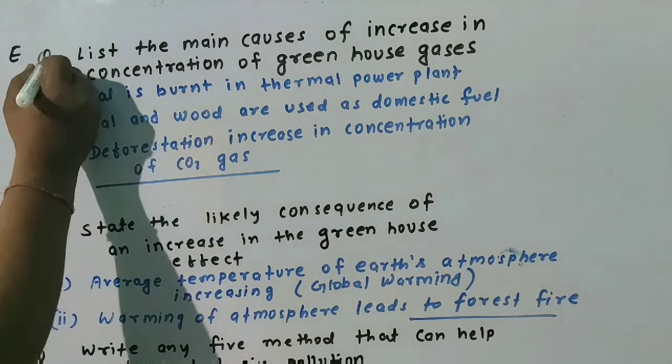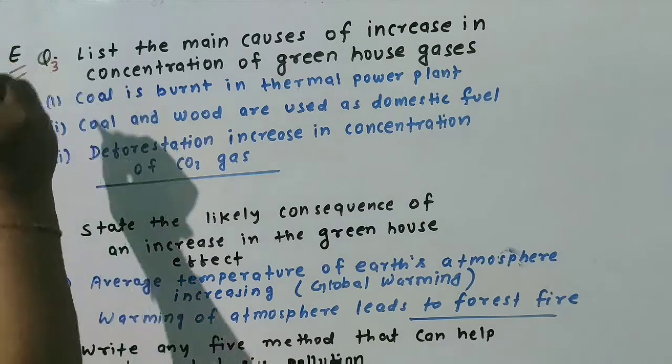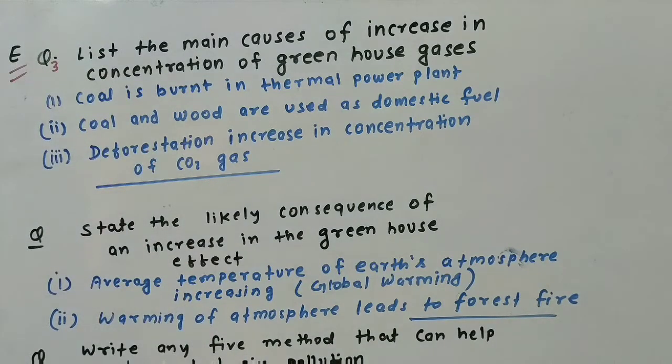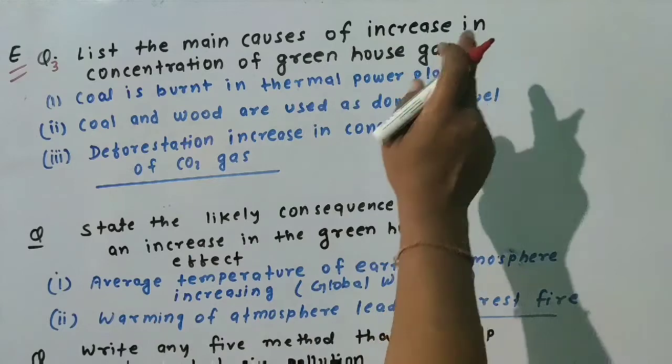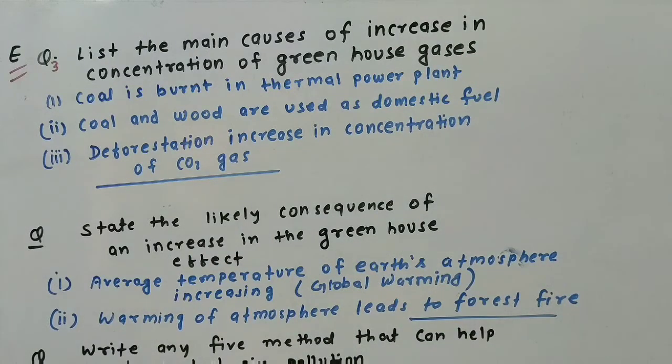Question number 3 of E. List the main causes of increase in concentration of greenhouse gases. Greenhouse gases trap the heat of the sun, solar radiation, and increase the temperature in Earth's atmosphere.